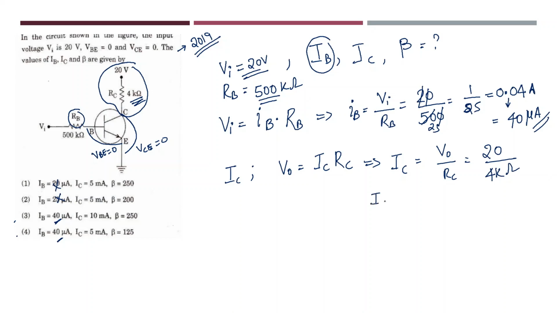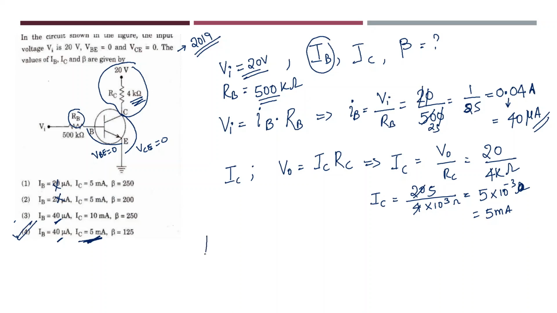So what is the answer I will be getting? IC is equal to 20 divided by 4 kilo, that is 4 into 10 power 3 ohms. So finally what answer will you be getting? 4 fives are 20. So this will become 5 into 10 power minus 3 amperes. So this is nothing but 5 milliamperes. So which option is right? Here I am getting 5 milliamperes. So definitely this will be the correct answer.